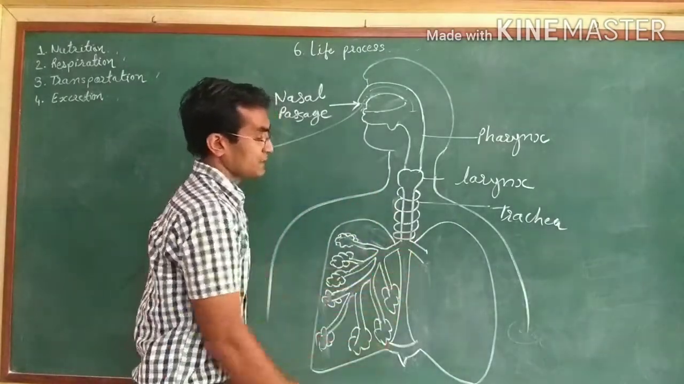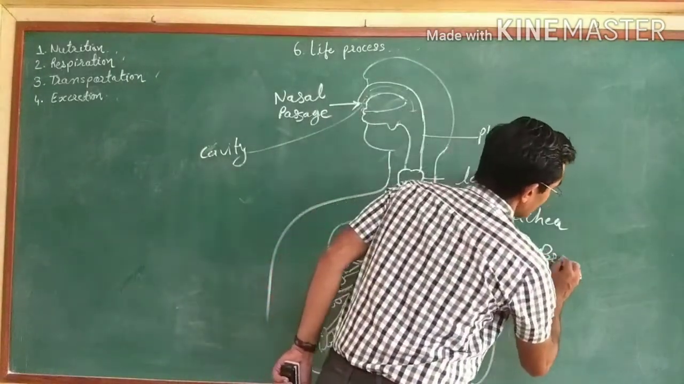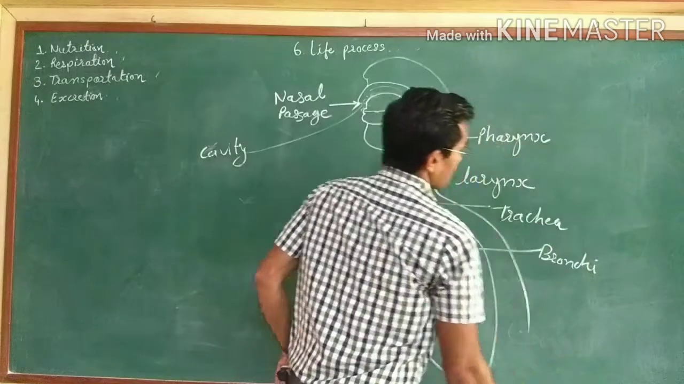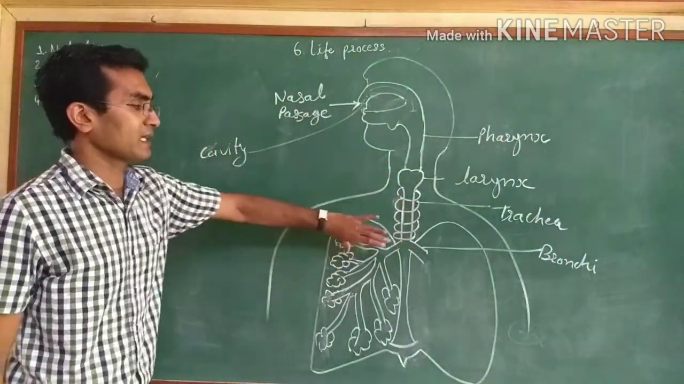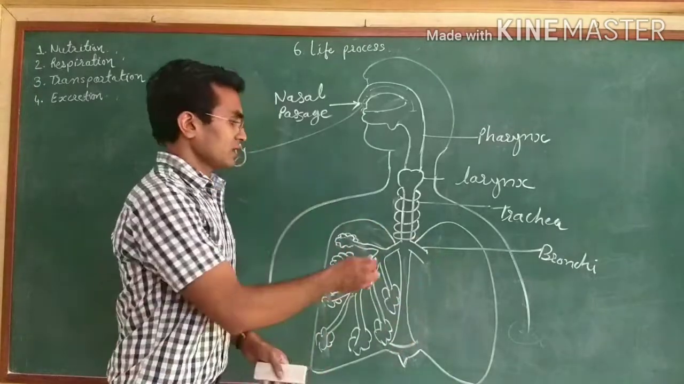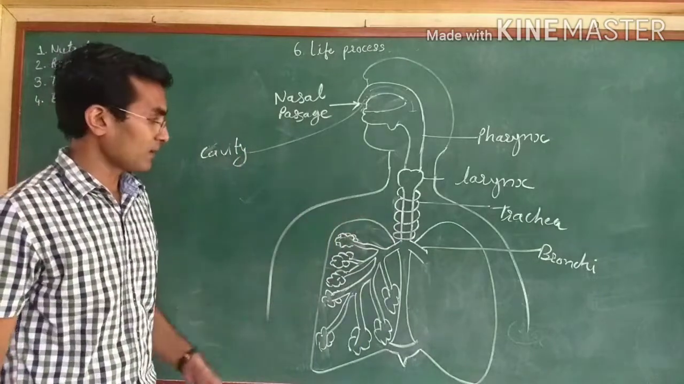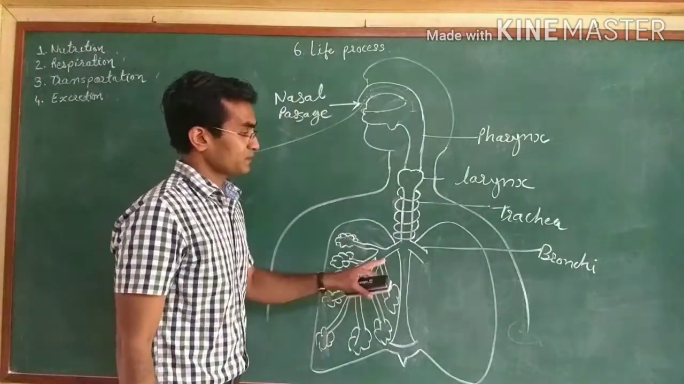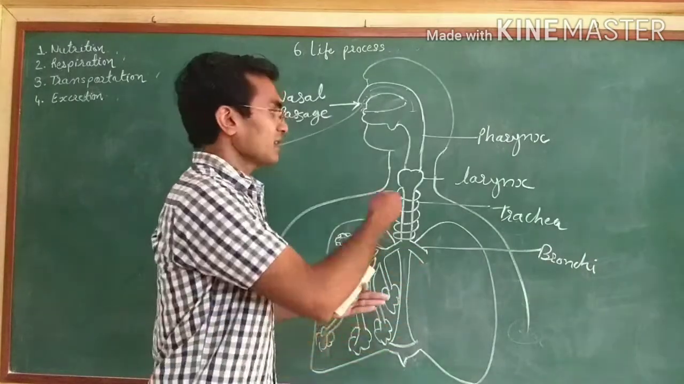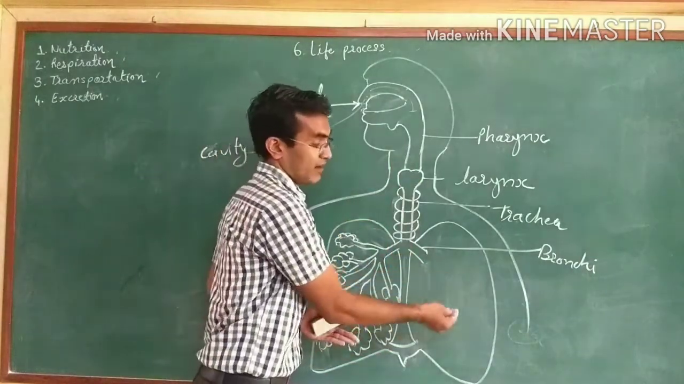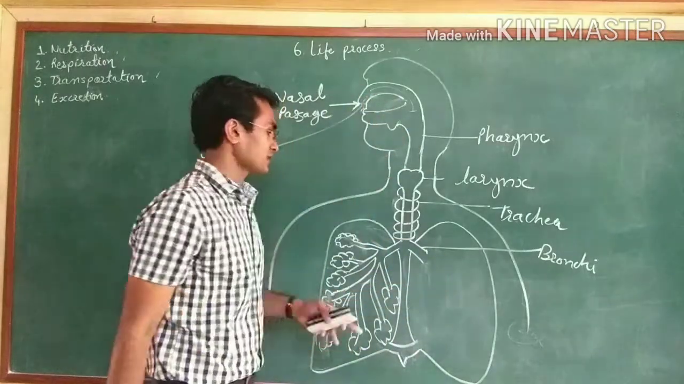Now this trachea is further divided into two bronchi. These are the two main branches which enter into two different lungs. One branch will enter the right lung and one branch will enter the left lung. What is the function? Again the same function. It will carry the air into the lungs and carry the air out of the lungs.